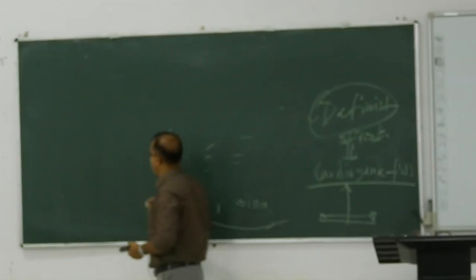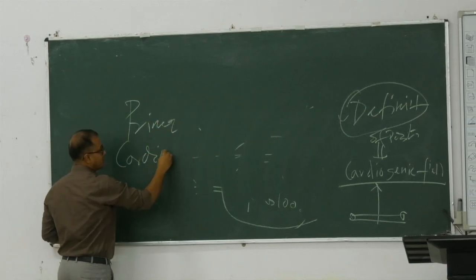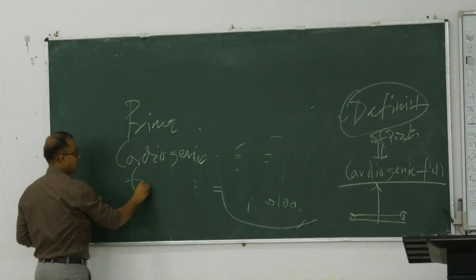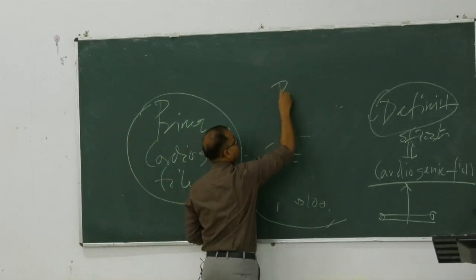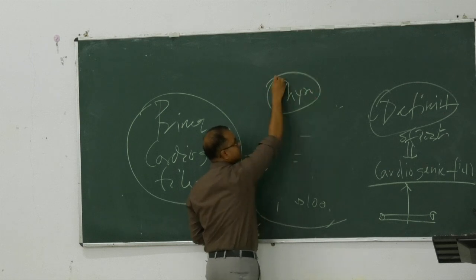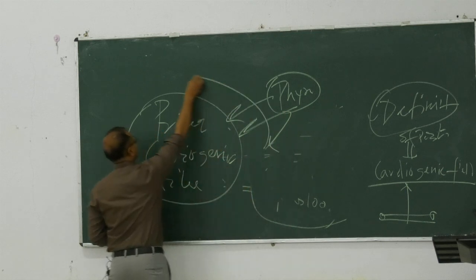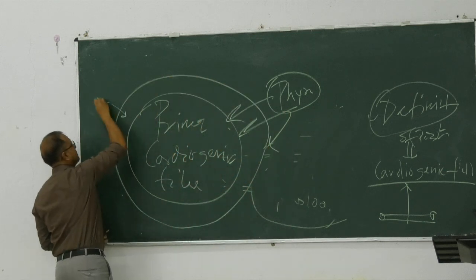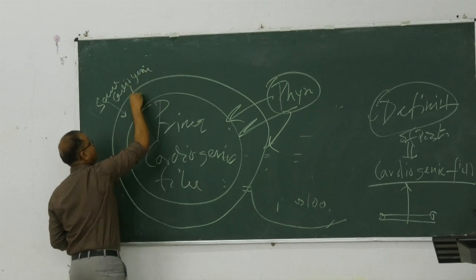So we have the primary cardiogenic field which is developed, and within this cardiogenic area the pharynx is developing, which is also giving some signals, and it defines a larger area known as the secondary cardiogenic field.